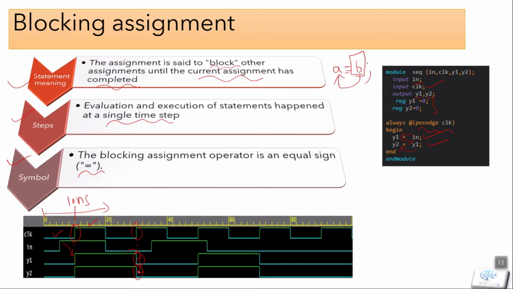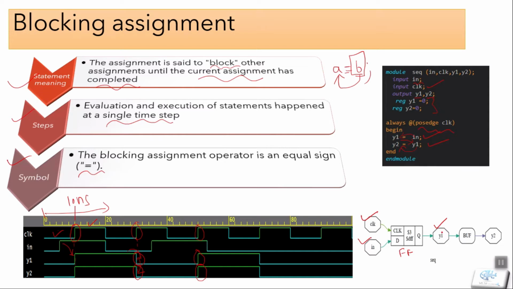In a similar way, on the third positive edge, the input is high, so we get our y1 as high, and in the same way we get the output y2. So let's understand its logical synthesis. Firstly, the clock and the input are given to our flip-flop, because it is a positive edge flip-flop. So we get our output and this output goes to y1.